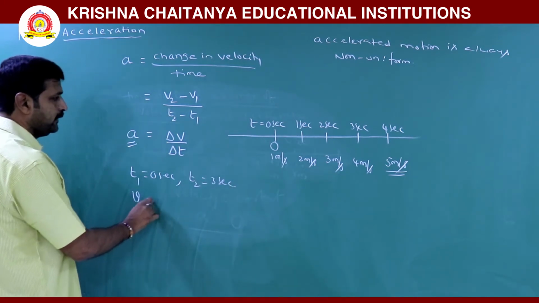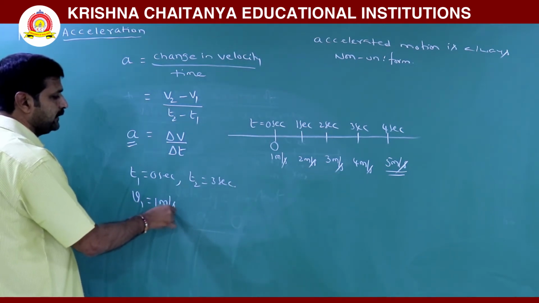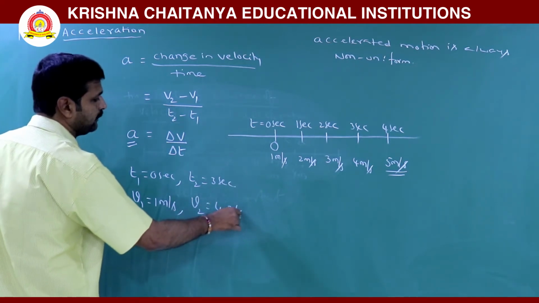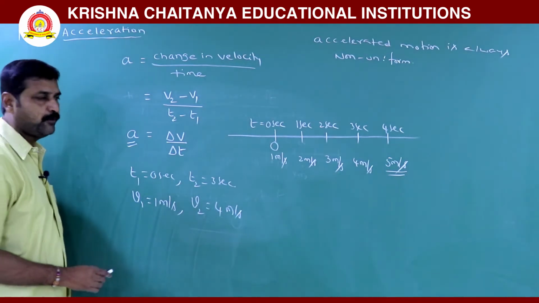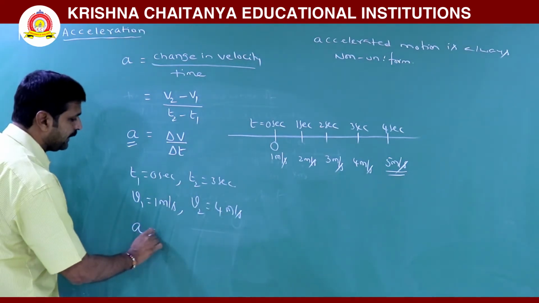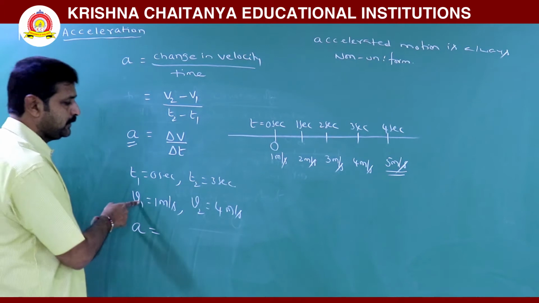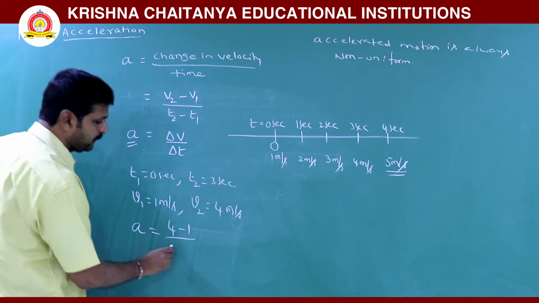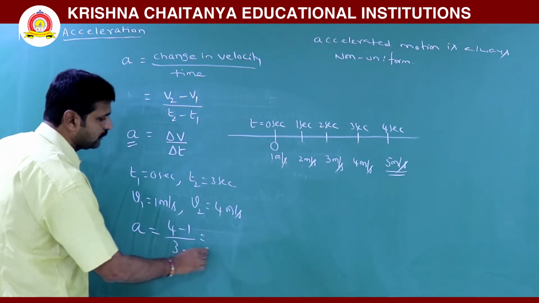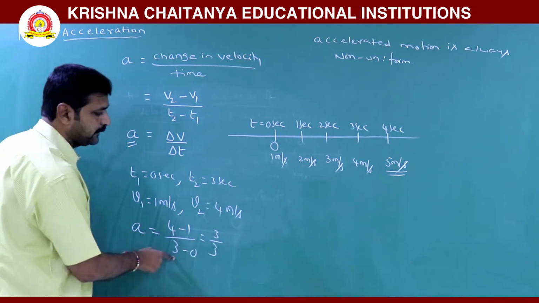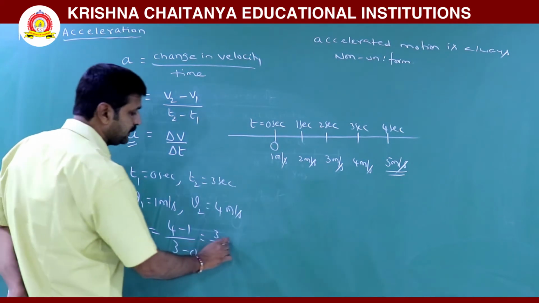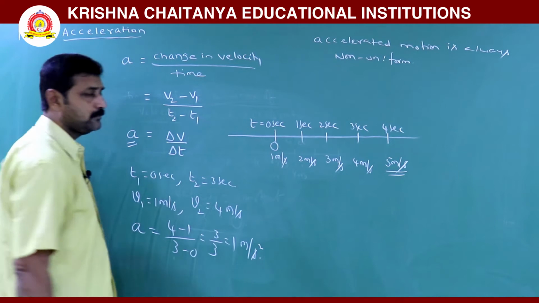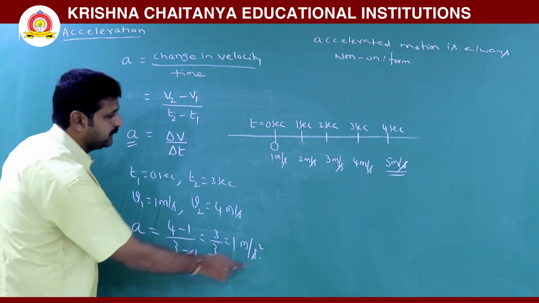At t1 speed is 1 meter per second, at t2 speed is 4 meters per second. Now if you are asked to find acceleration, acceleration is v2 minus v1, 4 minus 1, by t2 minus t1, 3 minus 0. So this is 3 by 3. So acceleration is 1 meter per second squared. So this is the unit for acceleration. Why?